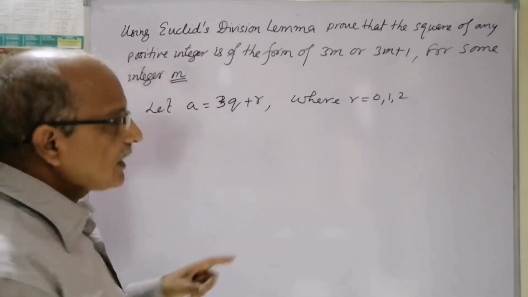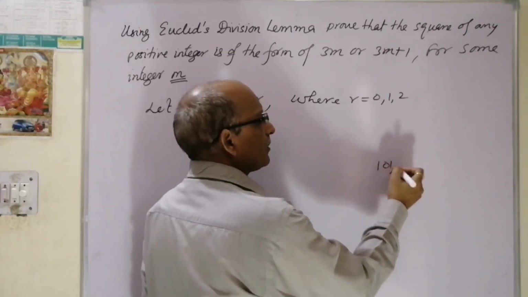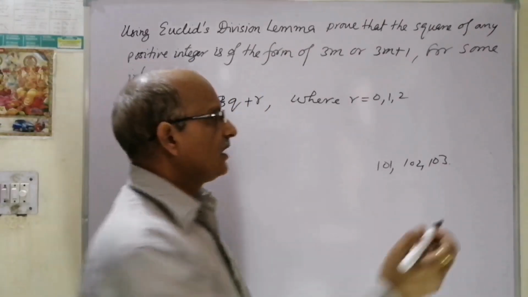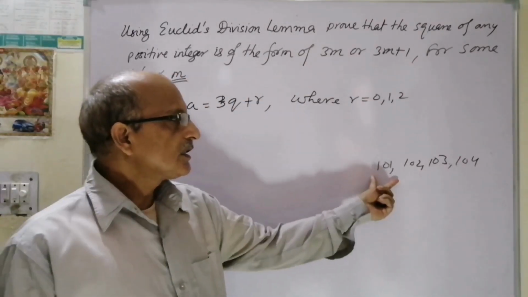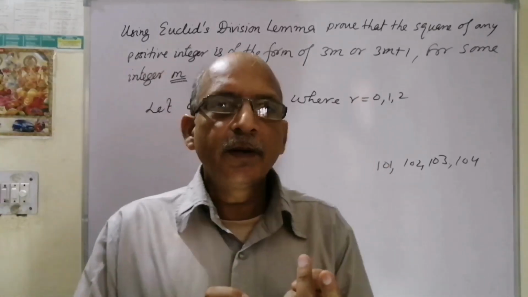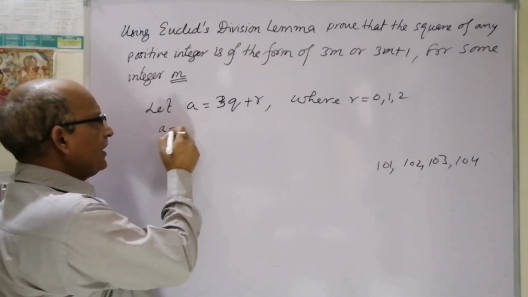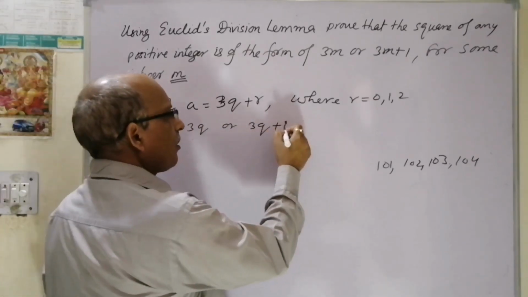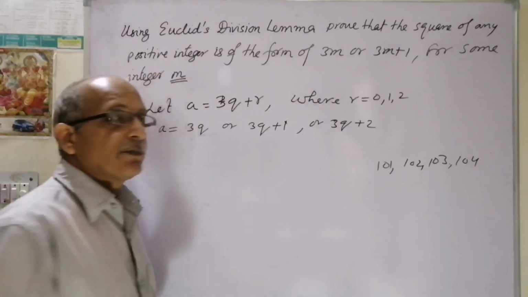So if we are taking 3q plus r, then as you have seen, any number is taken, say 101, 102, 103. In the previous lecture we had discussed it, 104. Whatever we take, if we divide this number by 3, it will leave remainder 0, or remainder 1, or remainder 2. So a can be equal to 3q or 3q plus 1 or 3q plus 2. But here we must be careful about it.